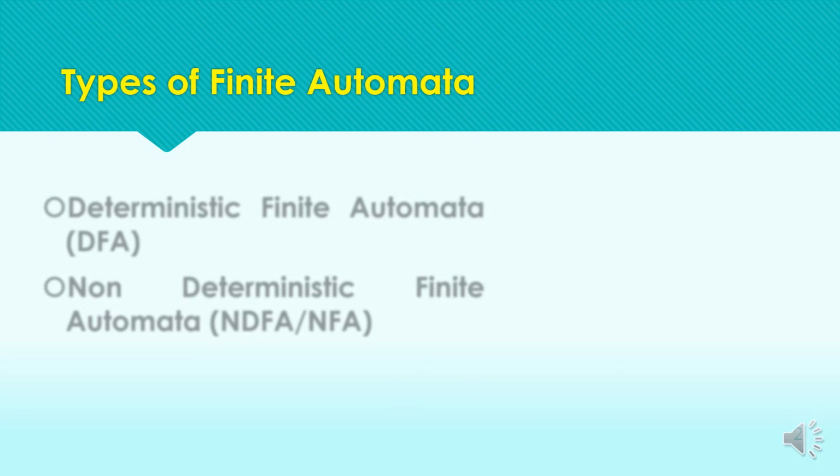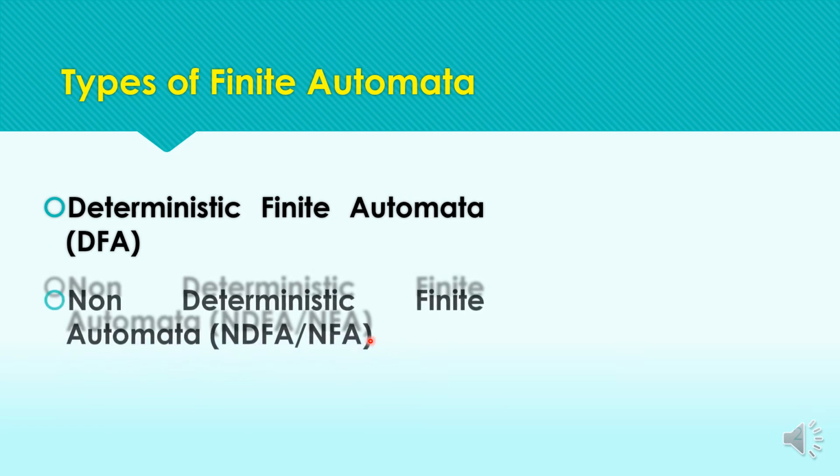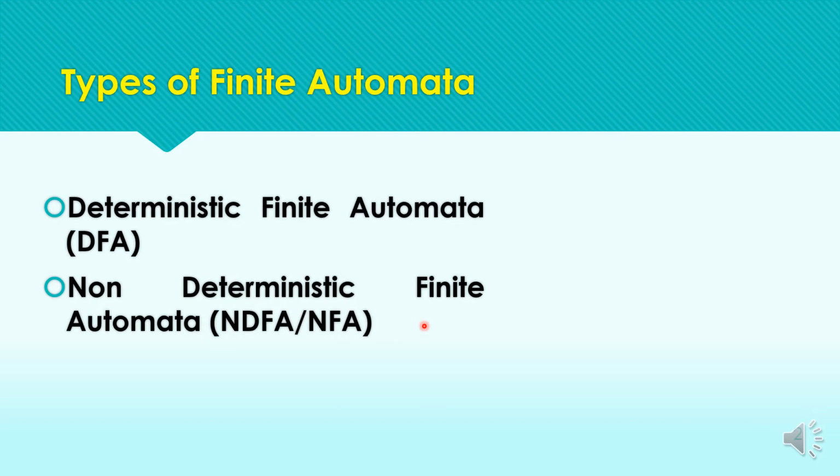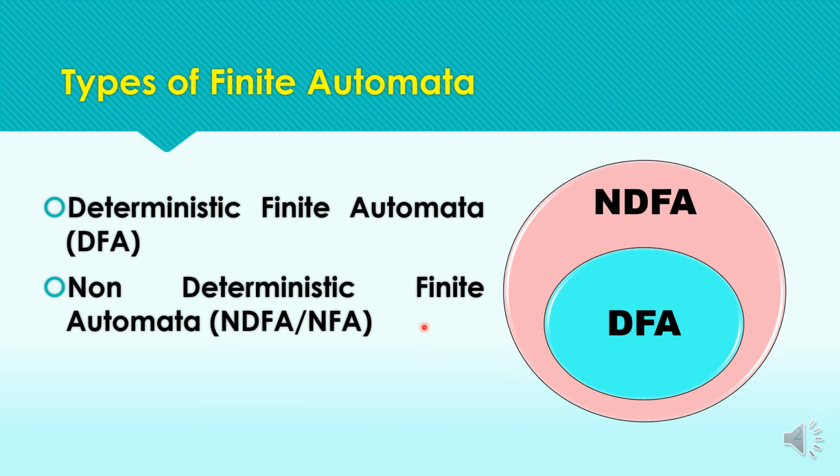As we have already discussed, the types of finite automata are deterministic finite automata and non-deterministic finite automata. And we have already covered that NDFAs are a superset of the DFAs.